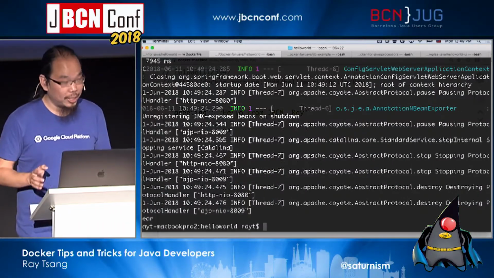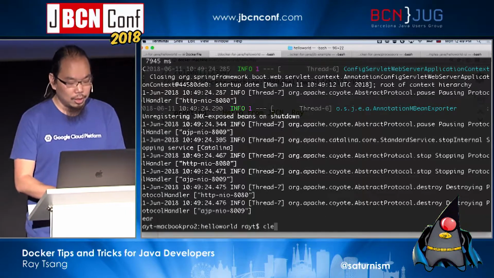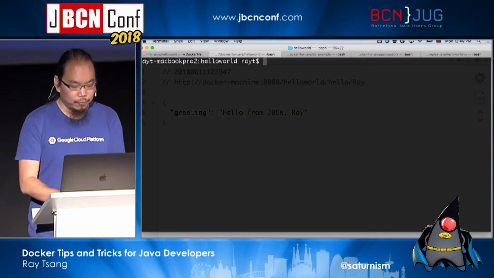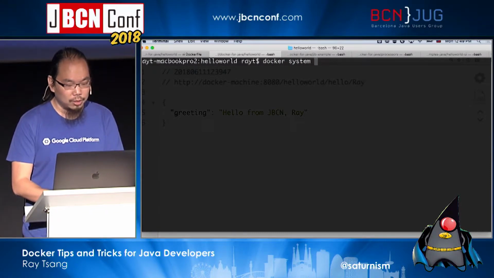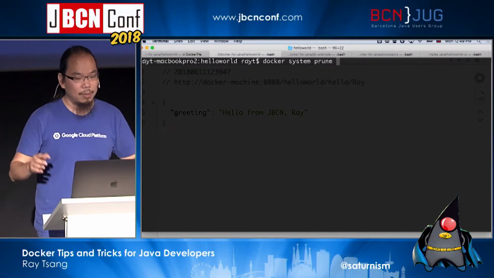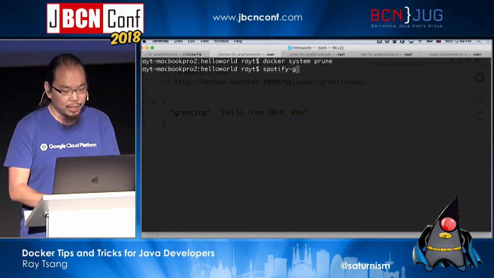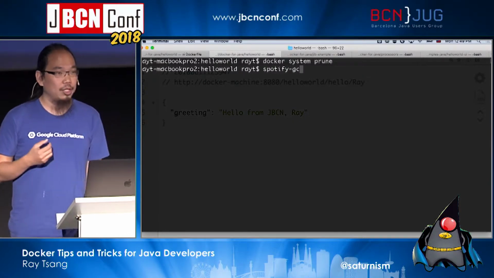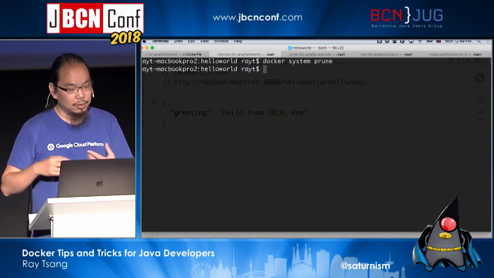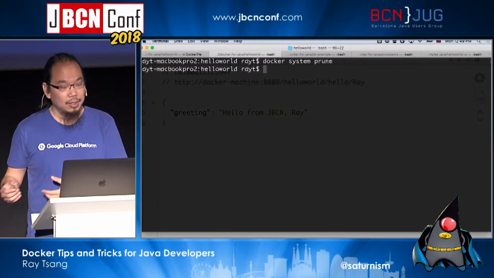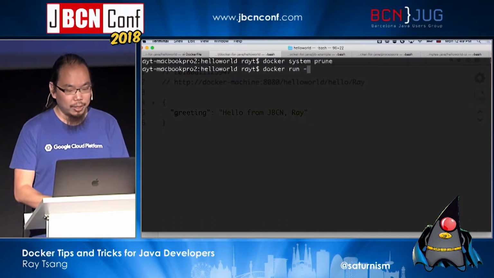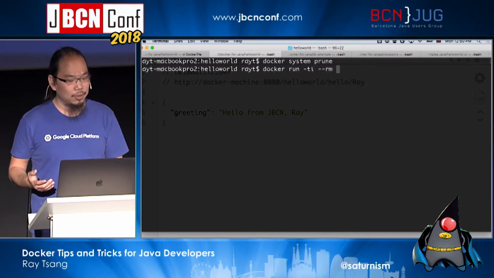Now, if you do run out of space, there are other things you can do. There is something called the Docker image garbage collector. There are two of them. Well, first one is within Docker, you can do a docker system prune, and that's going to find these unused image layers. It's going to clean them up for you. There's another one called Spotify GC. So this is a tool created by Spotify that will actually help you garbage collect container images that are there, but not being used by anybody. And these two utilities are really useful if you do run out of space. But you can avoid that if you just do the --rm, okay?